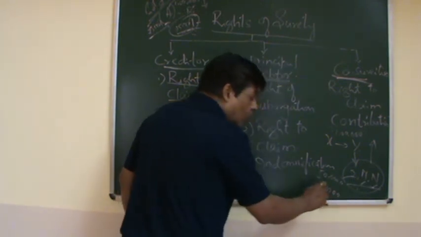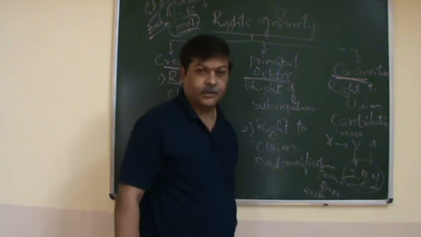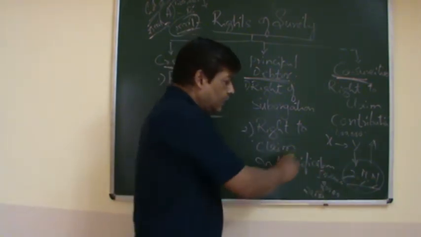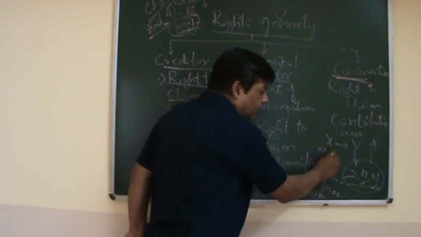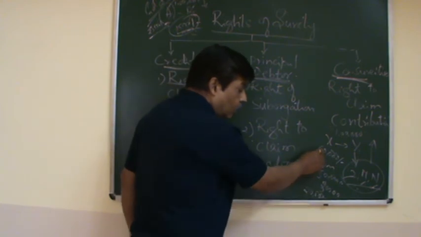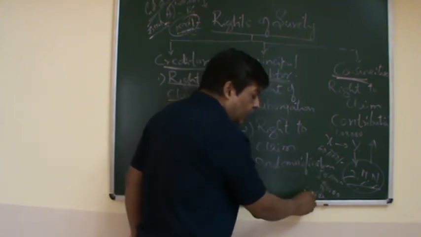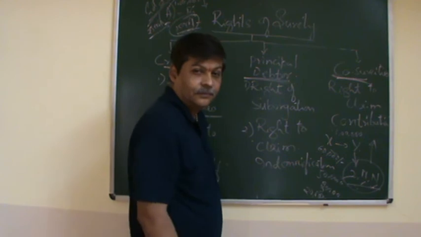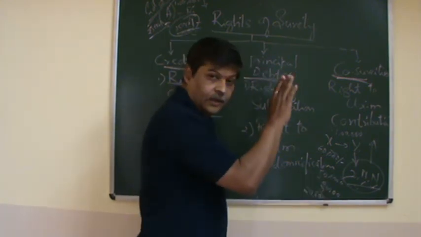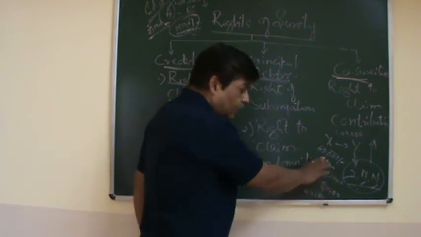So like this, the co-sureties have given their limits. Now suppose the default is 60,000. What will be the contribution of each? The contribution will be 20, 20, 20. Whatever limit may be given, equal contribution will be there.